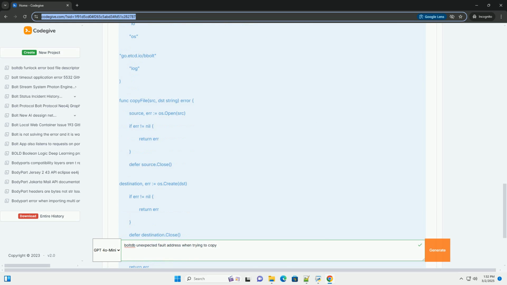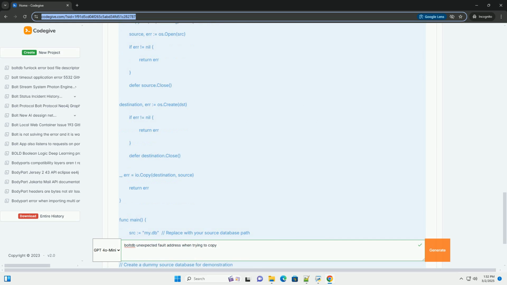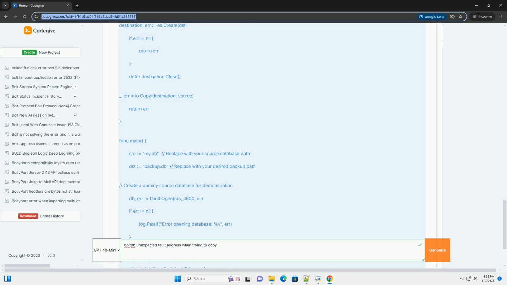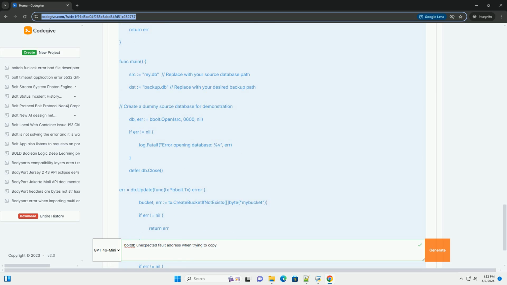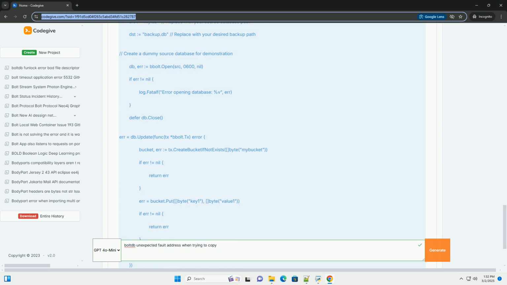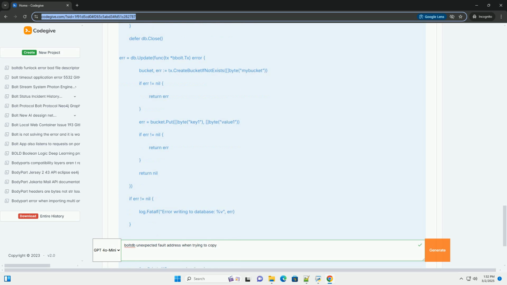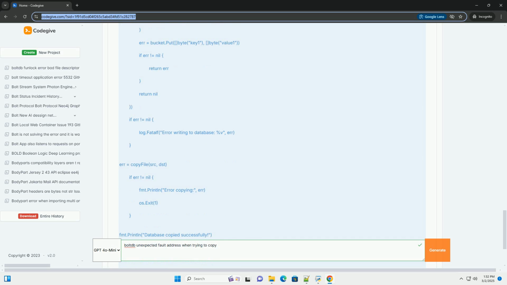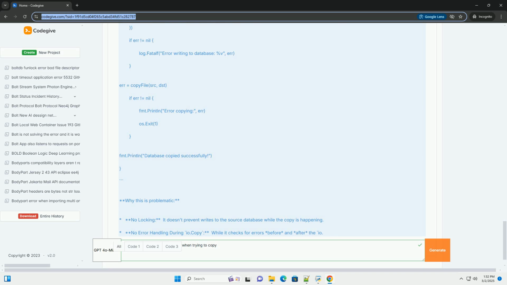3. Operating system or hardware issues. More rarely, memory errors, disk errors, or problems within the operating system can manifest as this kind of fault. 4. Bug in boltdb itself. While unlikely with the mature status of boltdb, especially if you're on a reasonably up-to-date version, there could be an edge case bug in boltdb triggered by a specific data structure or operation. 5.